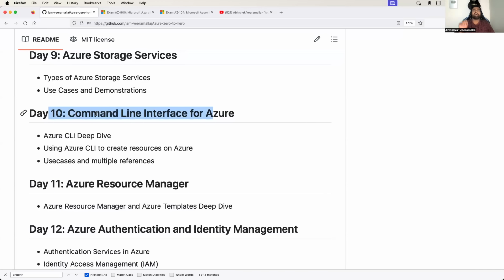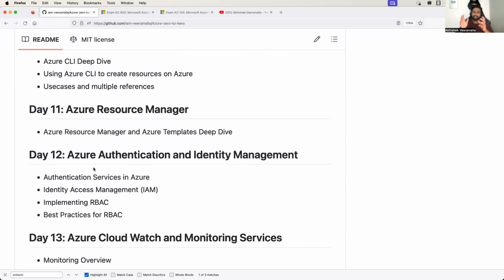As a DevOps engineer, how can you use scripting? It can be shell scripting or Python scripting, but how can you use this scripting to interact with Azure and create resources on Azure? This is very important as a DevOps engineer because one of our key responsibilities will also be to automate resources, right? So day 10 will be the first part where you will understand how to automate resources on the Azure platform using the command line interface. We'll try to create different types of resources in day 10, and we will also try to understand the CLI documentation with multiple references.